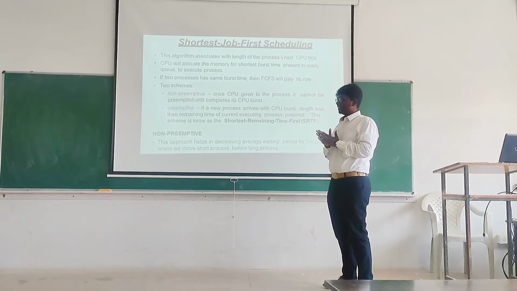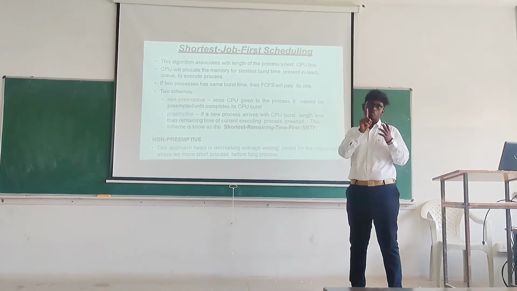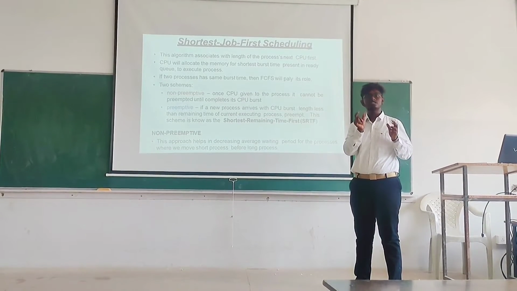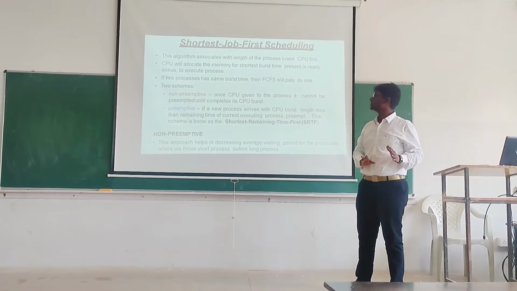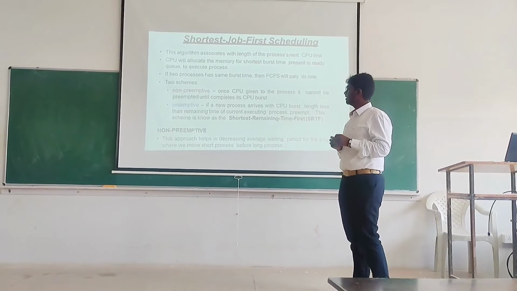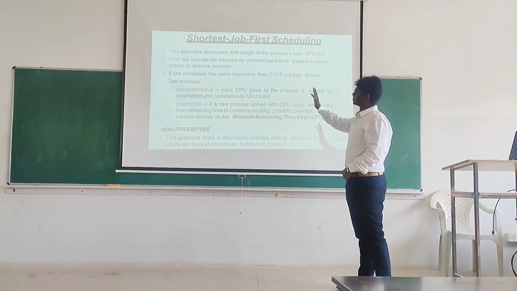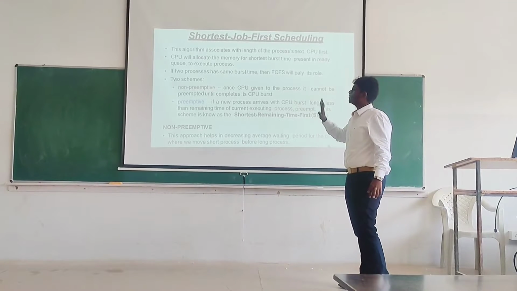Like, there are four processes of 2 seconds, 4 seconds, 6 seconds and 1 second. The 1 second process will be executed first. Even if it is the last process, it will be executed first because it is the shortest job. It has the shortest length here. So we have two schemes in shortest job first scheduling. The two schemes are non-preemptive and preemptive.